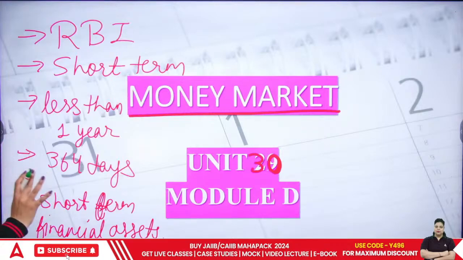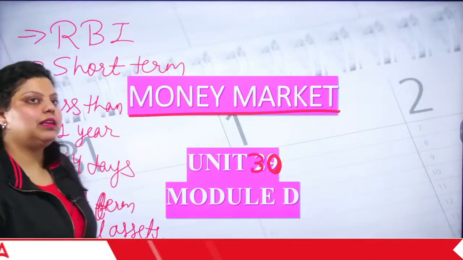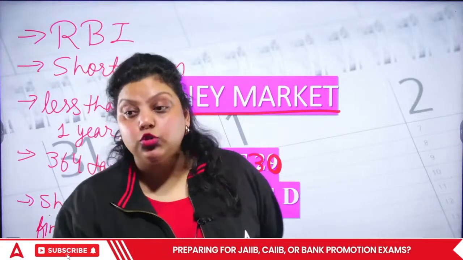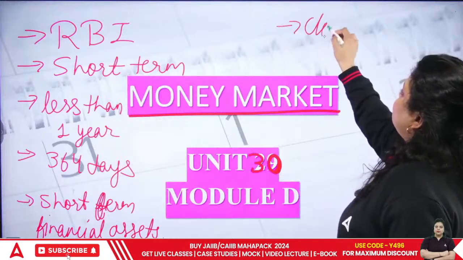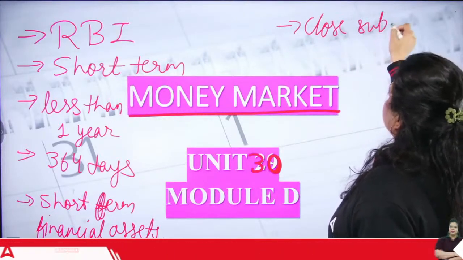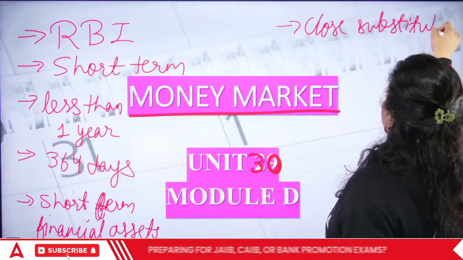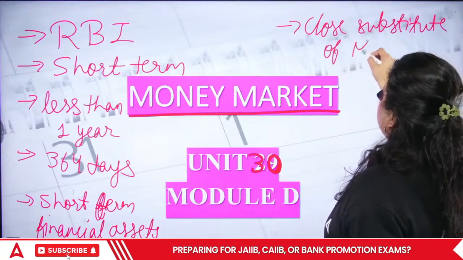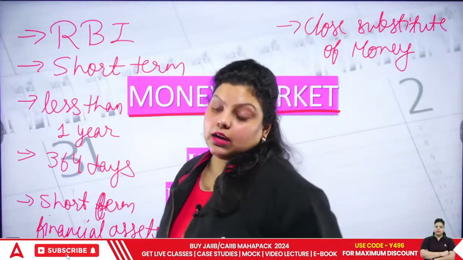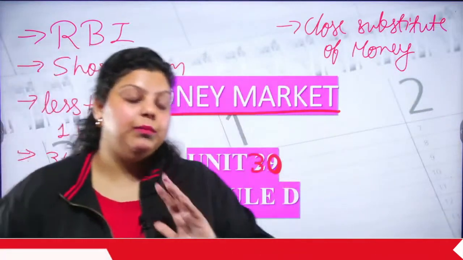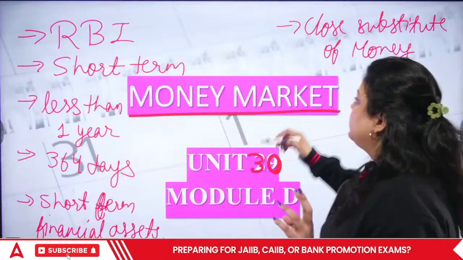It means these short-term financial assets have a maturity period of less than 1 year, but they are the close substitute of money. What does close substitute of money mean? It means that they can be easily converted into cash. That is known as a close substitute of money.